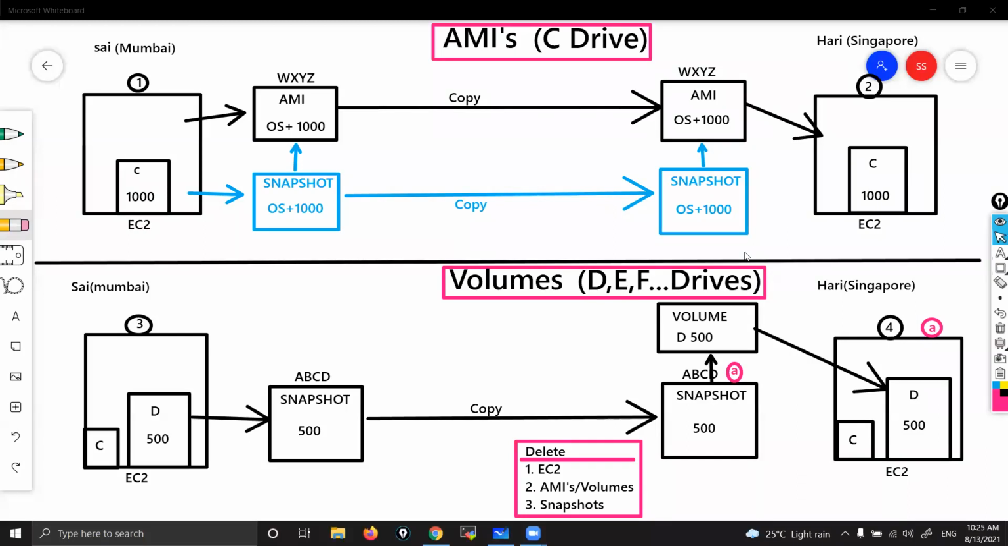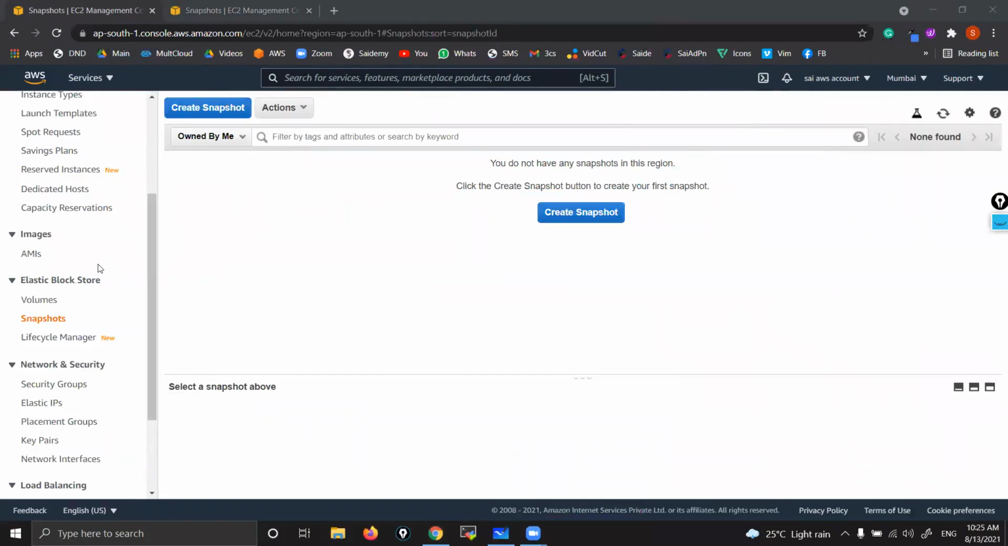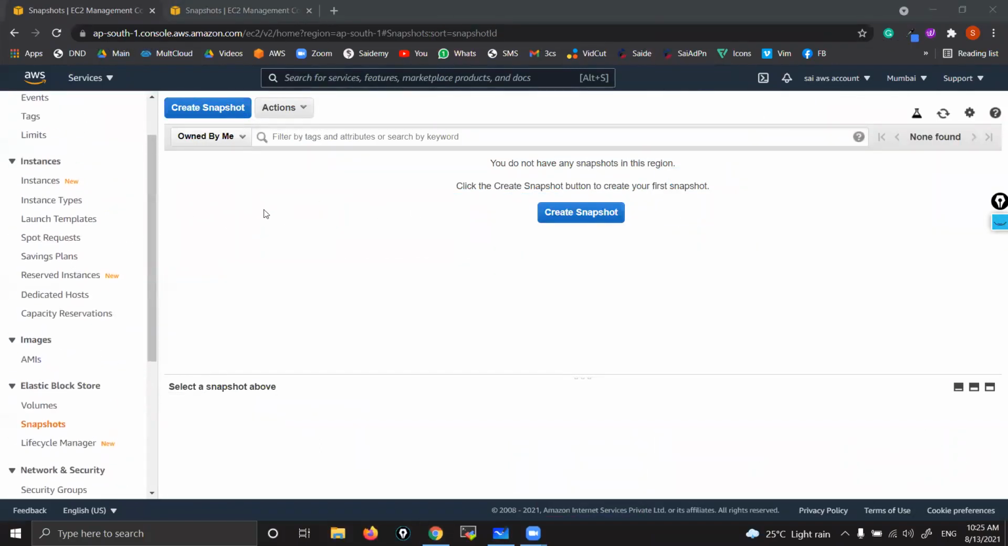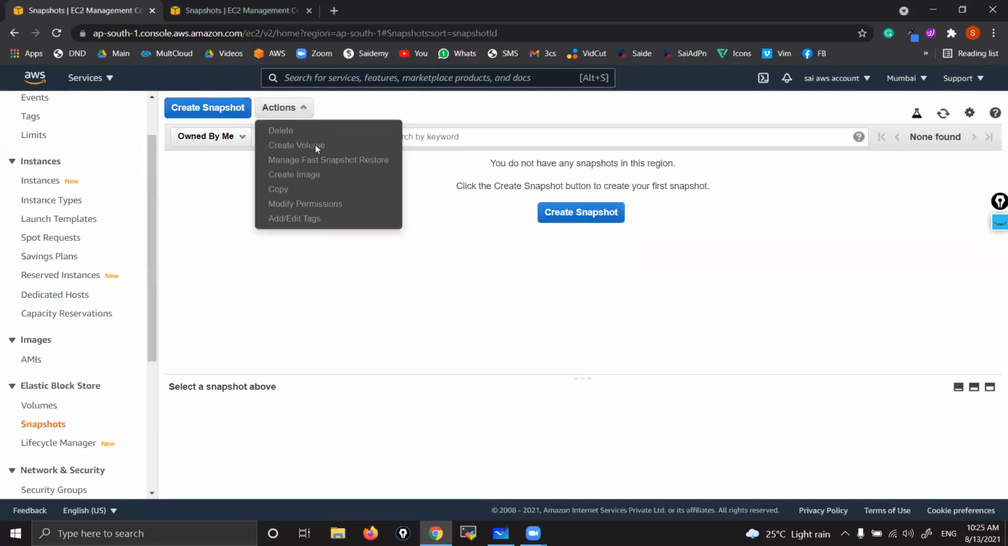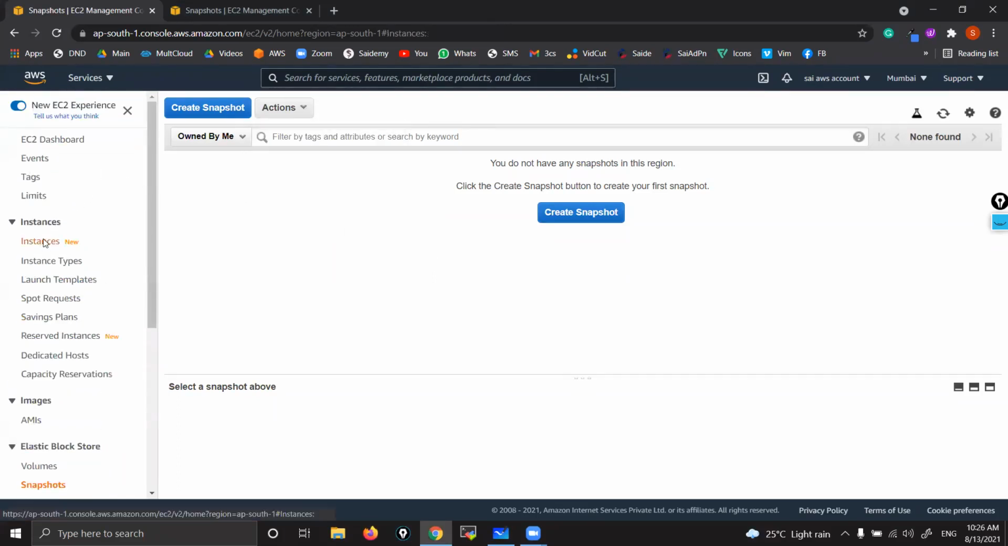See, earlier that option was not there. But recently I heard they are adding copying to other accounts also. But I'm not pretty sure, we need to verify. Go to Actions, Copy. Here we are given only copy to other region. But I'm pretty sure in future they will add other accounts also. As of now, that is not available.